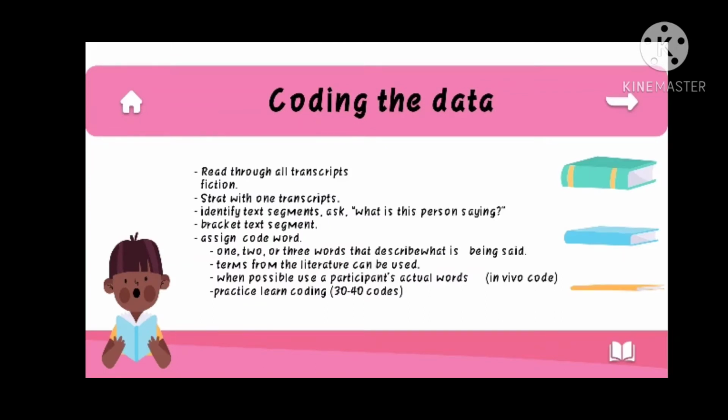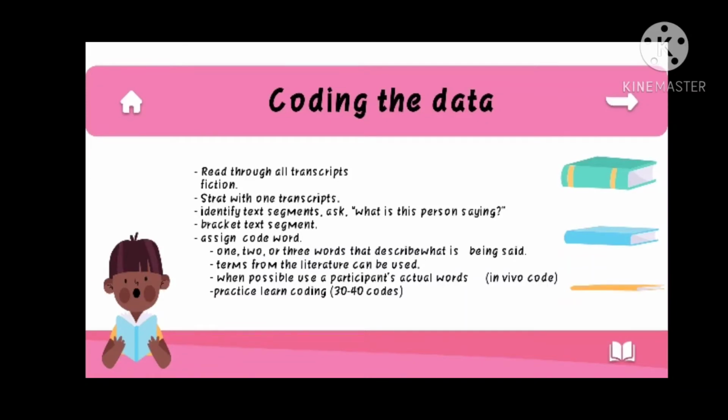Coding the data. The first, read through a transcript. Start with one transcript. Identify text segments. What is this person saying? Next, break down the text segments, and the last is to assign a code word.